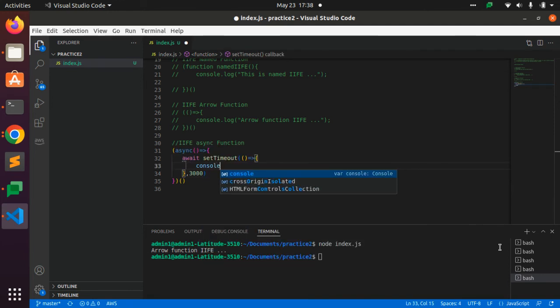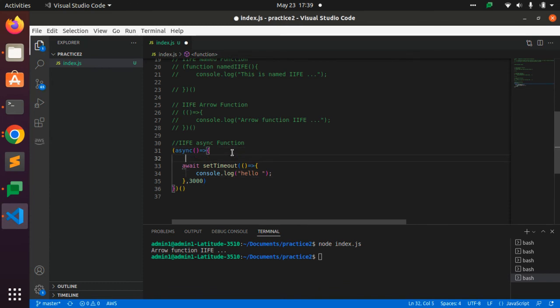Here I am printing the message console.log Hello, hello. And before that, I am also printing the message console.log IIFE async function example.